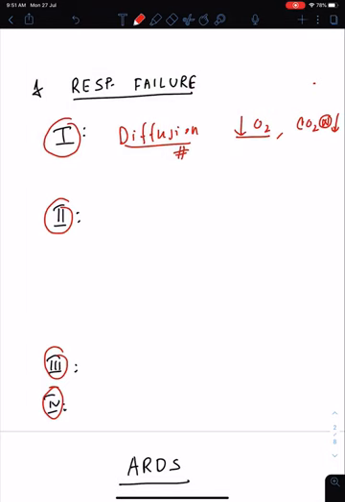Type 2 is mainly a problem in ventilation. So we say it's a ventilation defect. And if there is less ventilation, carbon dioxide cannot be washed out. So the major thing here is there will be a high CO2, and that is important. In type 2, there will be high CO2. Obviously, there will be less O2, there is no doubt in that. But what is the difference between type 1 and type 2? In type 2, you will get more CO2. In type 1, you will get less CO2.